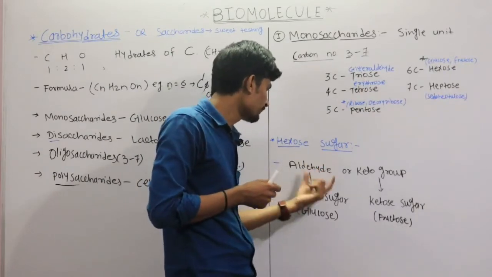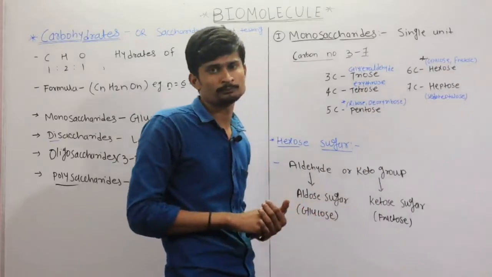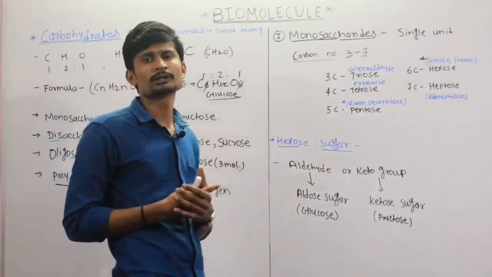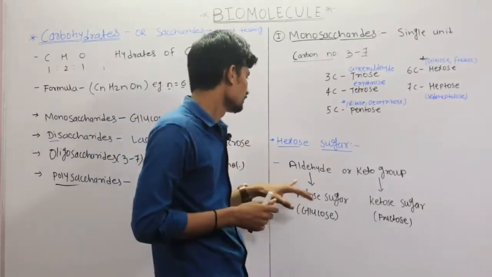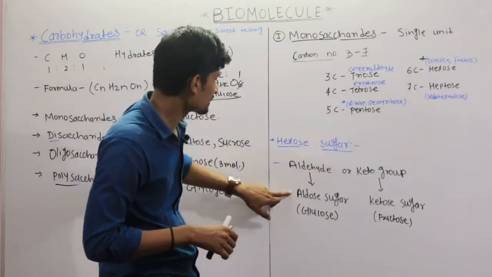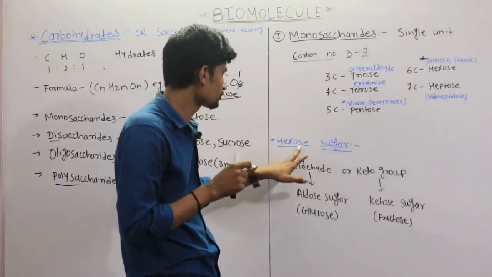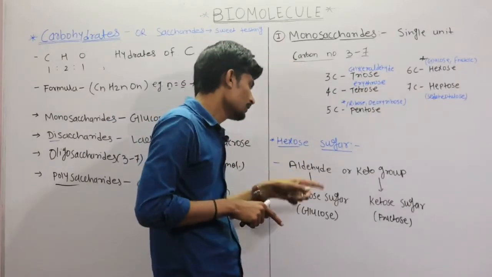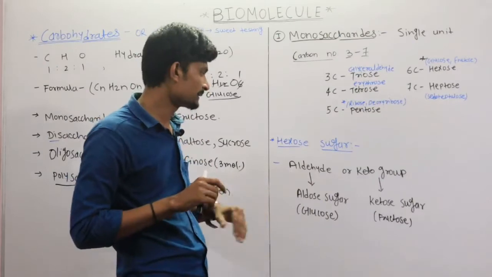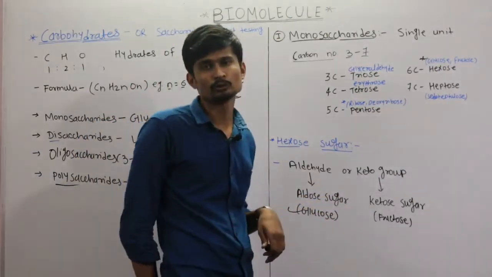The hexose sugar may contain an aldehyde or a keto group. The hexose sugar which contains the aldehyde group is called an aldose sugar. I am repeating, the hexose sugars which contain an aldehyde are called aldose sugars, and the example of an aldose sugar is the glucose molecule.